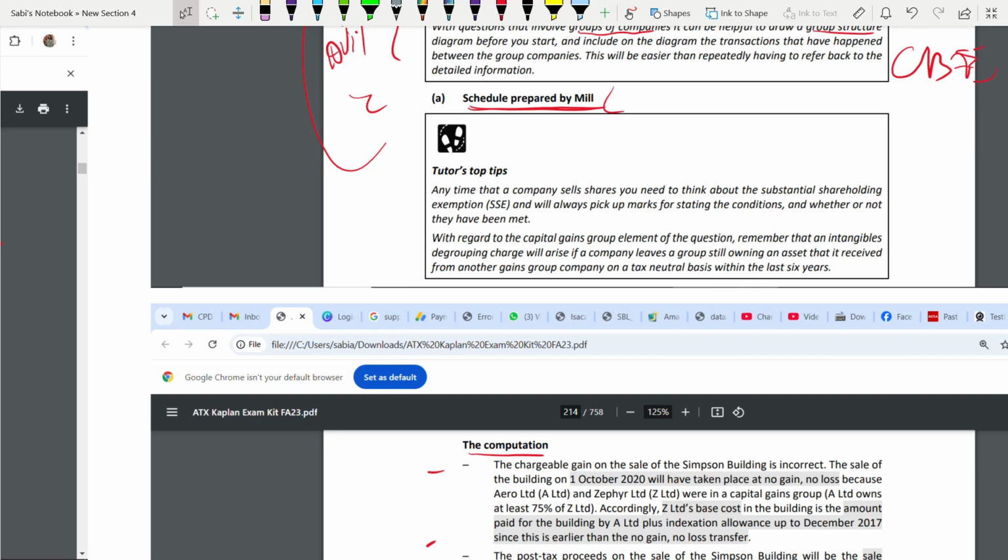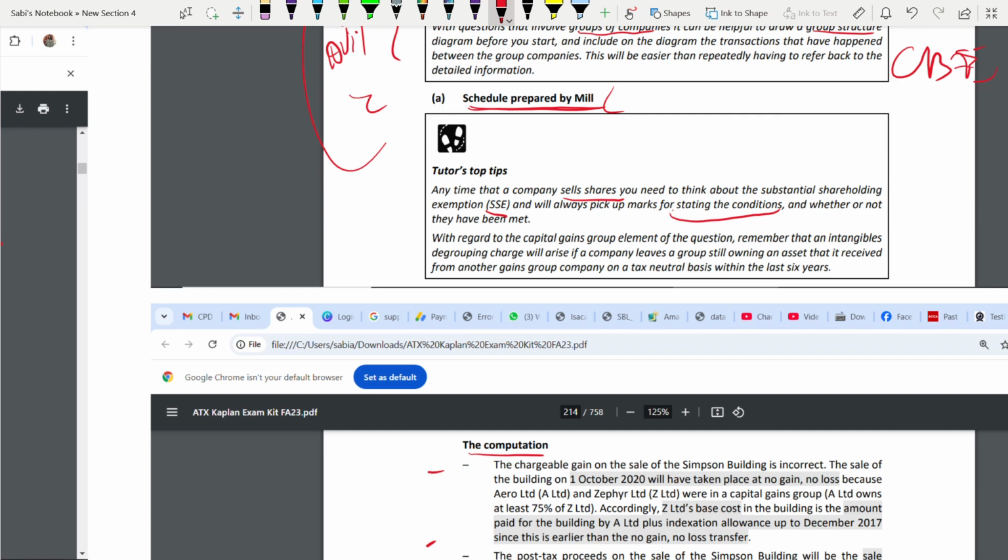See, this question, understand the question. Scenario is you are selling shares. You are selling the entire share. When you're selling shares, always you have to see whether you are eligible for SSE, substantial shareholding exemption, or not. This is always important. Even if you are not sure whether you have met it or not, you will still get marks for stating the condition. At least state the condition that if these are met, you might be eligible for SSE. You will always get marks without a doubt. Whether you have met SSE or not doesn't matter. If you state the condition, at least you will get some marks.